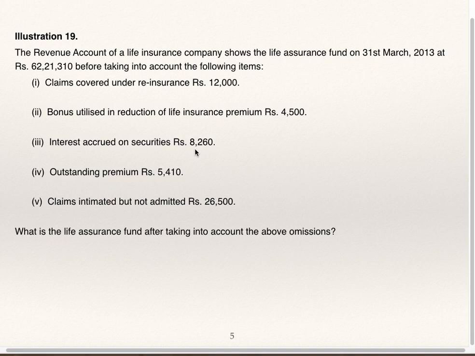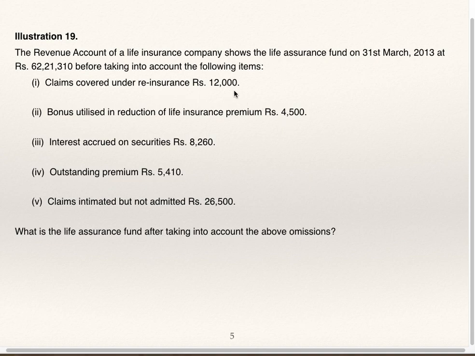Securities are shares or debentures. Outstanding interest on that is income. Bonus utilized in reduction of life insurance premium: premium is income, but policy holders are getting bonus, so premium will get reduced. So by 4,500, income is reducing.